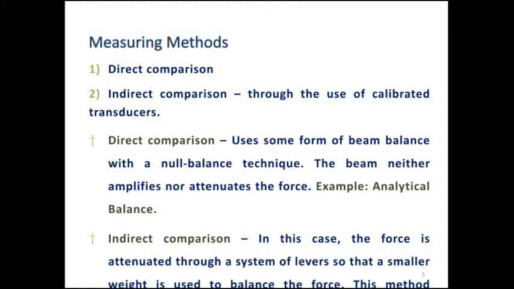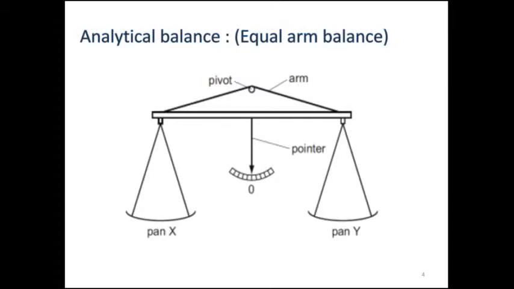So how to measure the force? Two different techniques are there: one with a direct comparison, another with an indirect comparison. Direct comparison means some form of balance with the null balance technique is used. The analytical balance is the best example for direct comparison. Indirect comparison involves the force being attenuated through some system of levers, so that a smaller weight is used to balance the force. That means the force to be measured is attenuated by the levers present in the measuring system, and through that an indirect comparison is made.